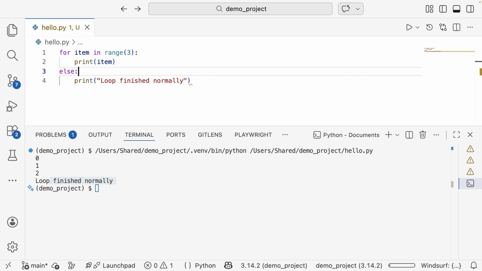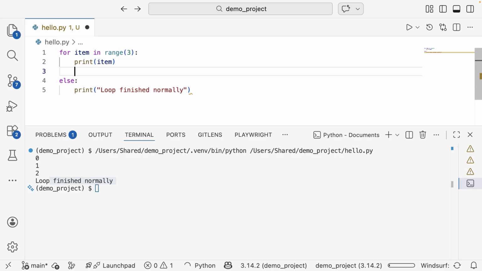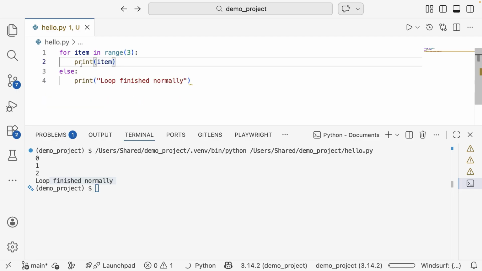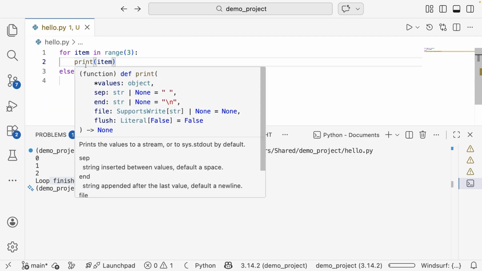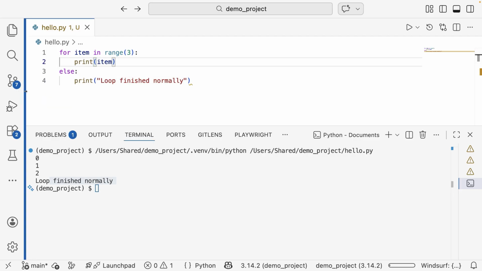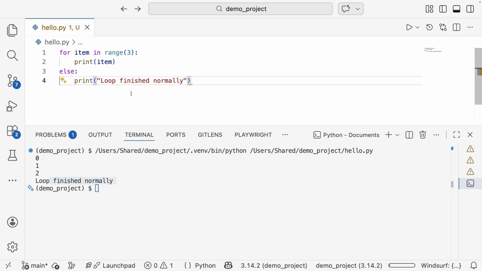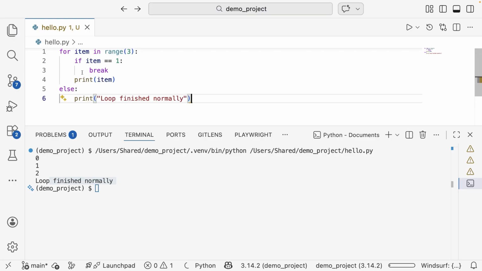So if the loop completes normally, that is what happens. Now if you had used a break statement here and put a condition, it would have come out of the for loop, and it wouldn't print "loop finished normally". Let's take a look at that example. Here I have another one, the same script.